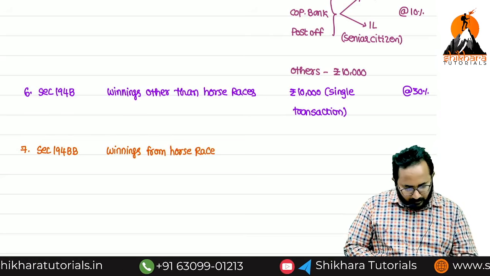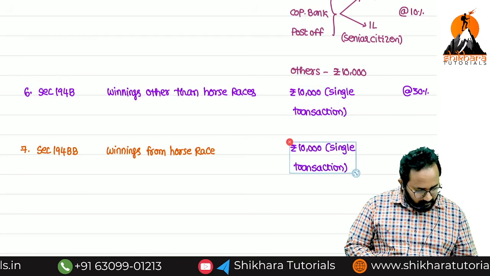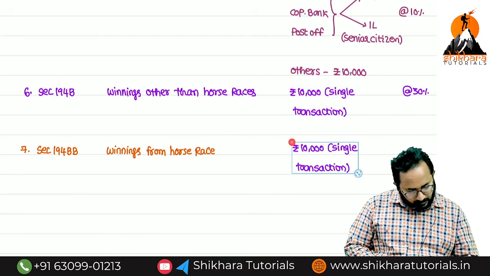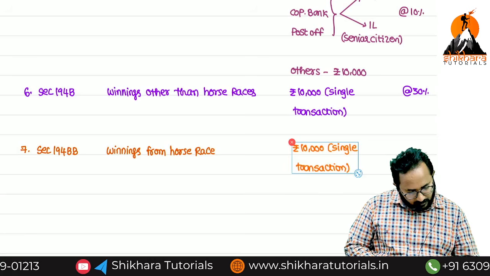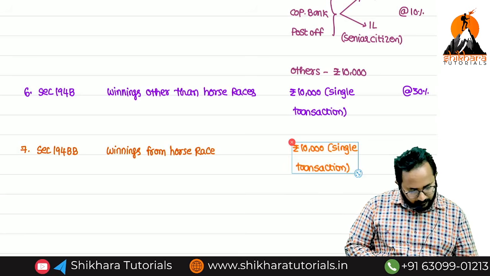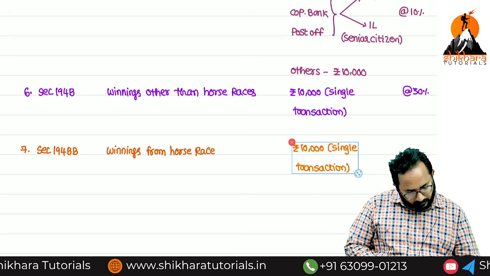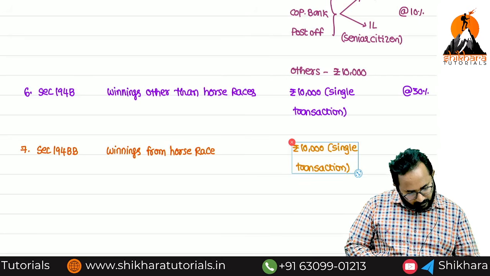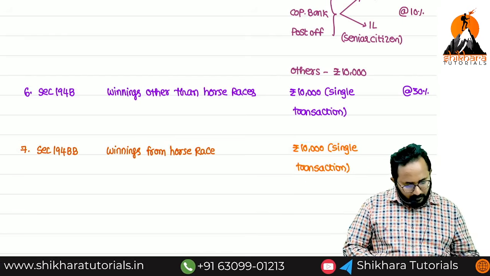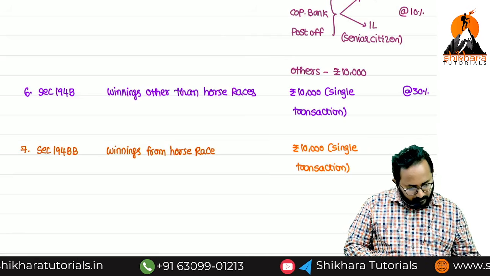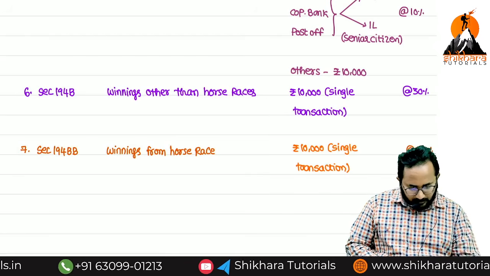The same, rupees 10,000 single transaction. Next, at the rate of what? 30%.